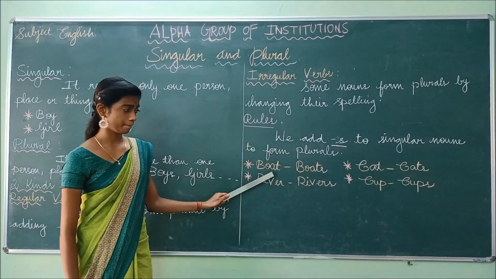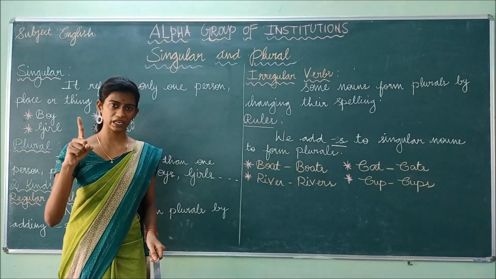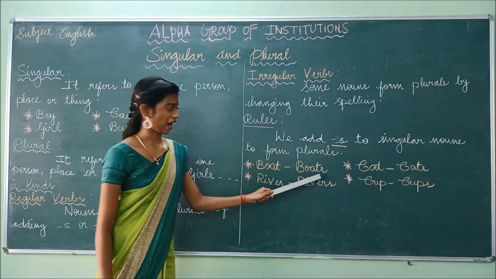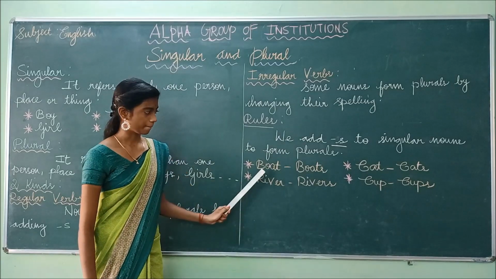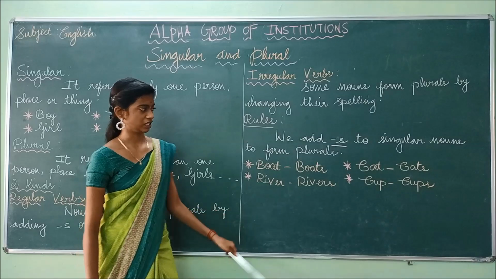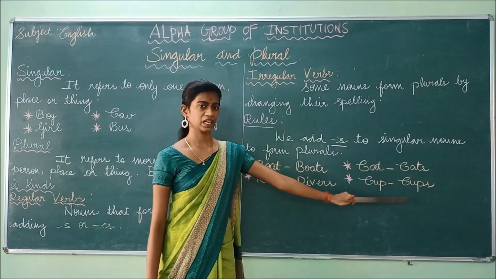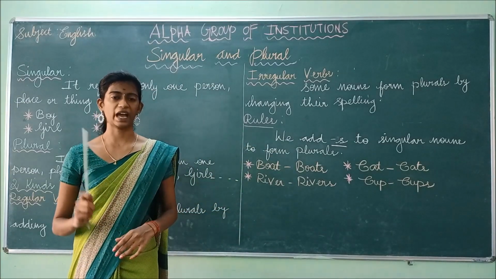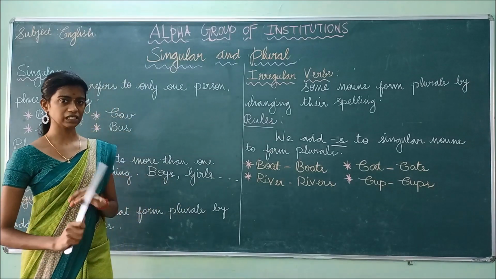Look at the example, boat. Boat. So boat is only one. It's only one singular noun. So what have we done? We have added only s to the singular form to make it plural. Boat. Boats. River. Rivers. Cat. Cats. Cup. Cups. Okay. So the first rule is, what do we have to do? We have to add only s to the singular noun to make it plural.